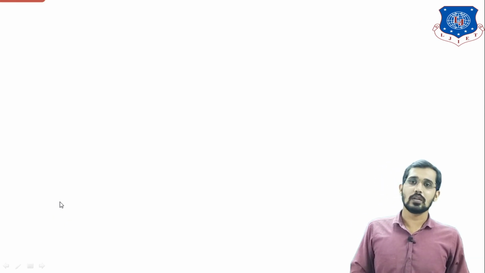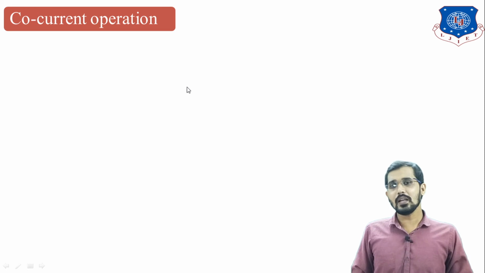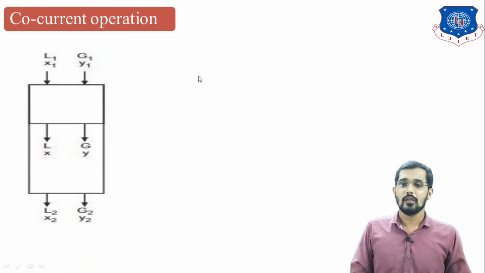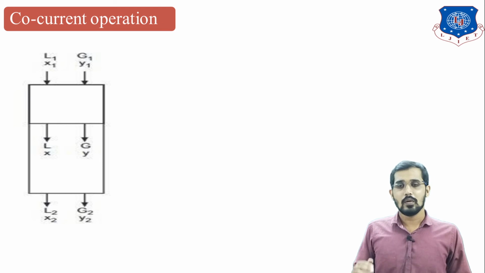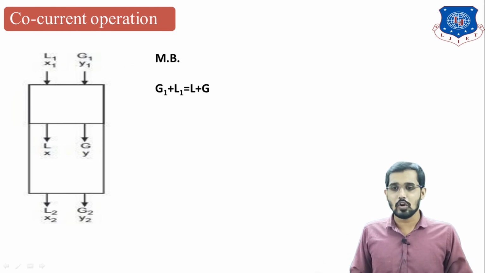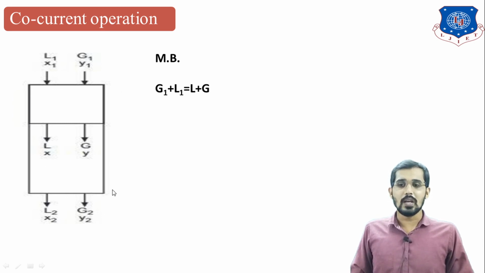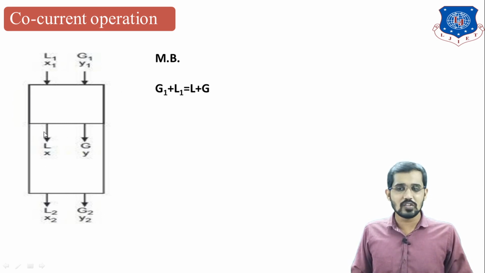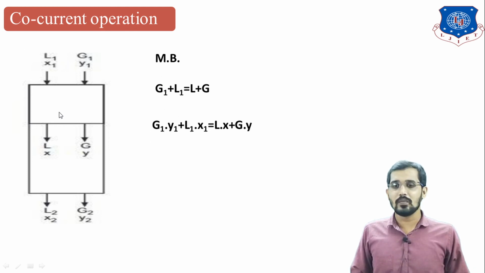Now we will see the co-current operation. This is the co-current operation figure. We can write the material balance here, similar to what we wrote for the counter current. The overall material balance for this differential part is G1 plus L1 is equal to L plus G. Similarly, I can write the component balance for this differential part by multiplying by the compositions: G1 Y1 plus L1 X1 is equal to L X plus G Y.